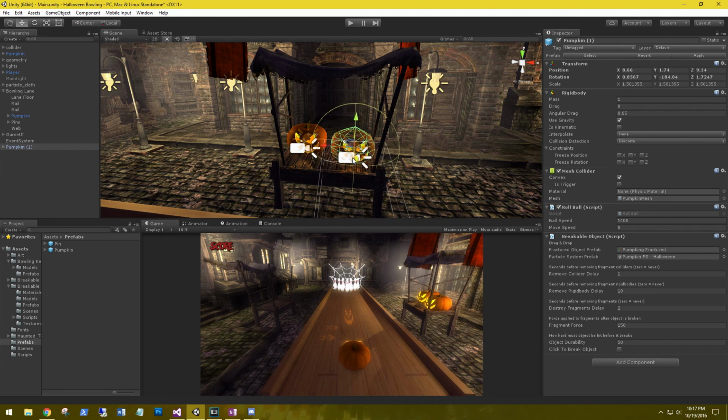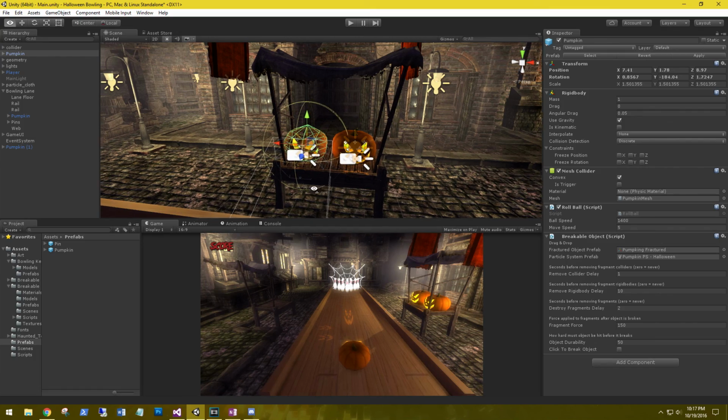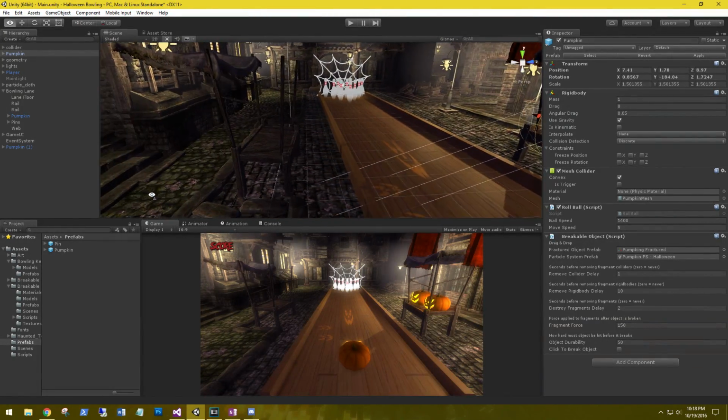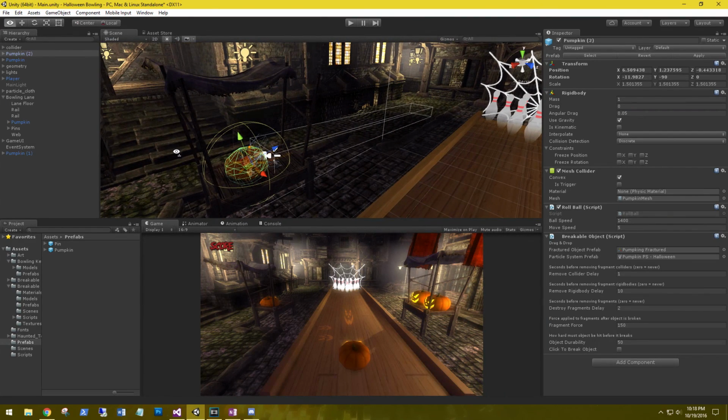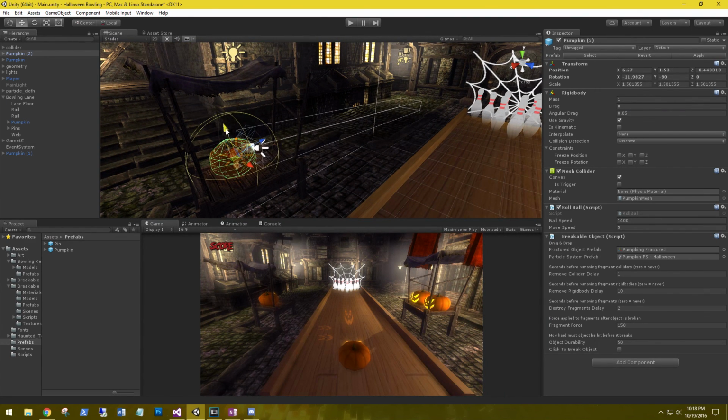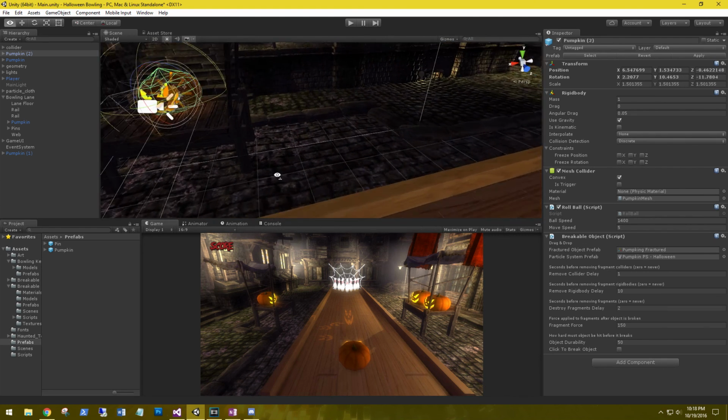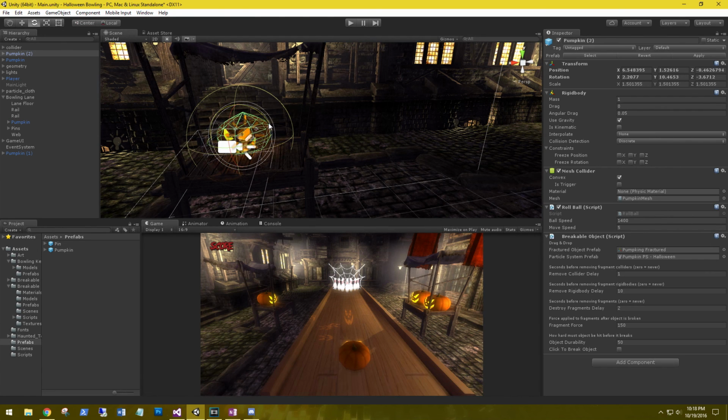Set them side by side. And we'll put two more on the other side. Come up. Rotate it around. Straighten him up.